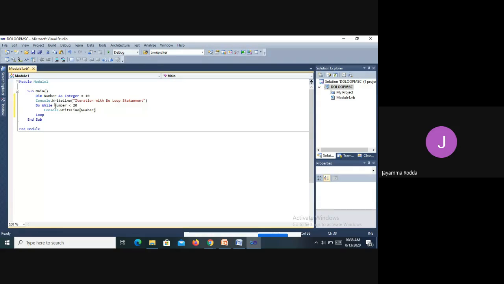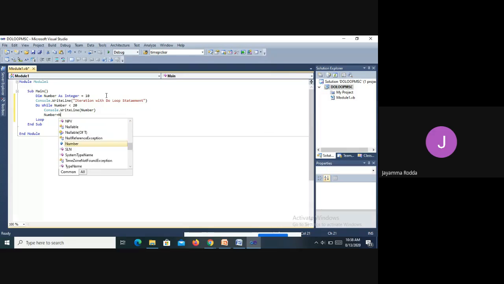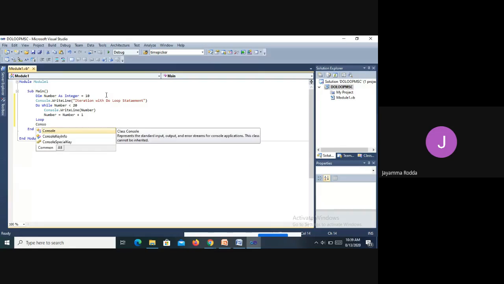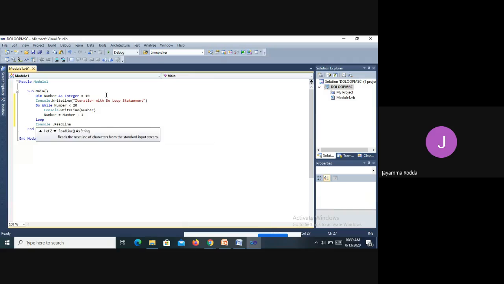So here, until the number is less than 20, only then will the output statement print the number. Once it is greater than or equal to 20, it will exit from the loop. So I have to write the incremental statement: number = number + 1. I have written the incremental statement also. Now I have to write the Console.ReadLine statement.